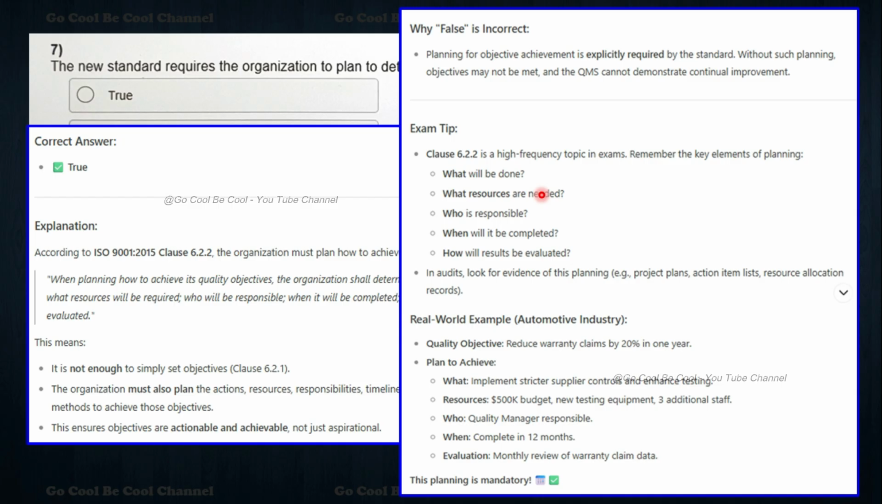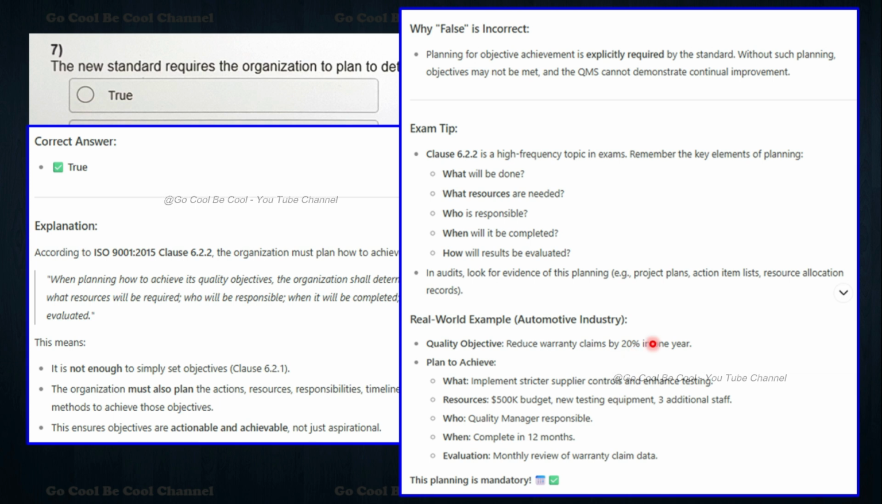The exam tip is clause 6.2.2, which is a high frequency topic in the exam. What will be done, what resources are needed, who is responsible, when will it be completed, and how will results be evaluated. In audits, look for the evidence generally. Real world example: what I am saying is I am explaining each and everything because you are supposed to remember all of these things before writing the examination. So the real world example we can pick here is to reduce warranty claims by 20% in 1 year.